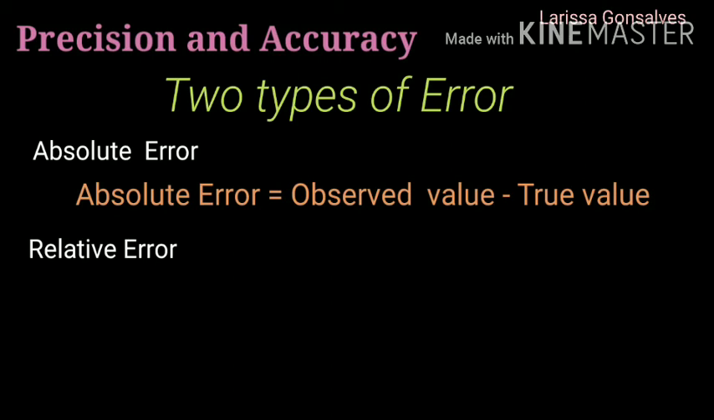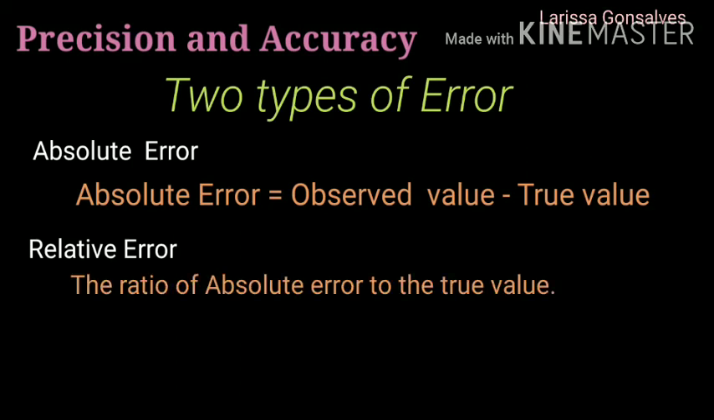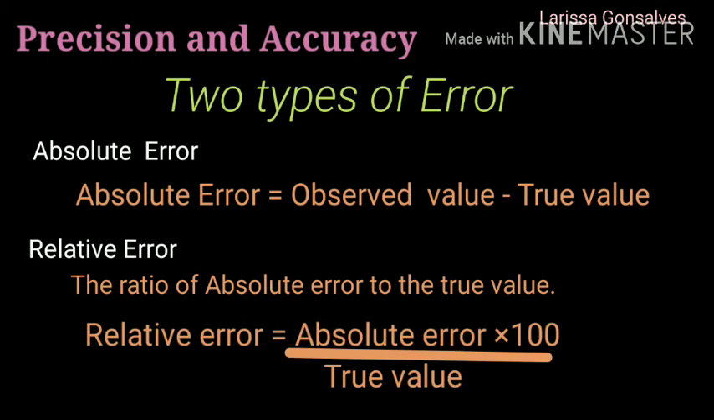Absolute error is the difference between the observed value and the true value. But relative error is generally a more useful quantity when you compare it with the absolute error. Relative error is defined as the ratio of absolute error to the true value, and it is expressed in terms of percentage. Now, why is it so that these errors are caused?